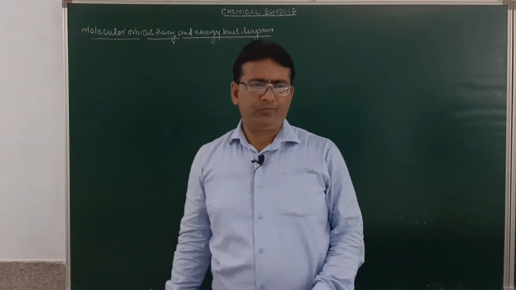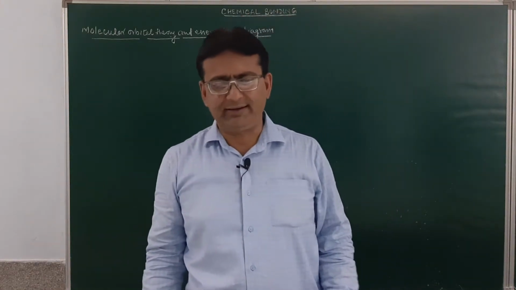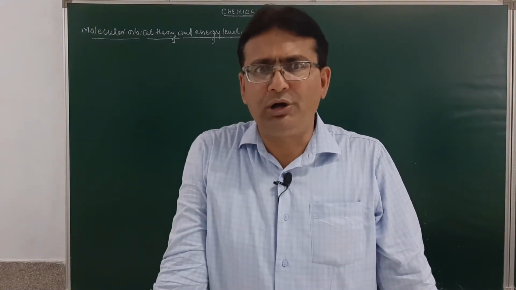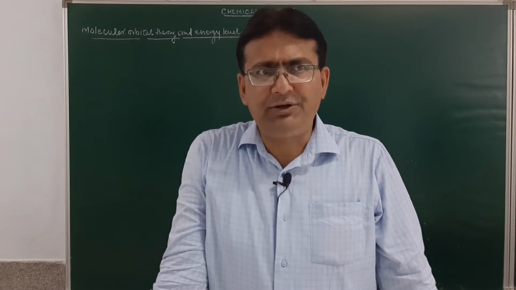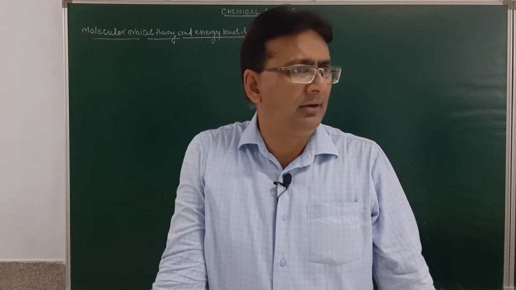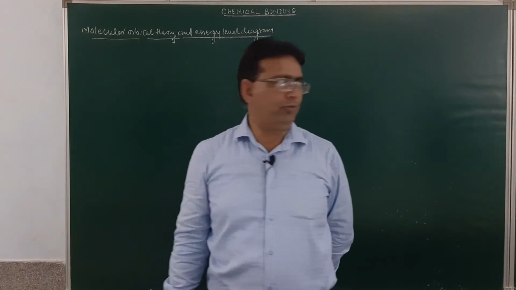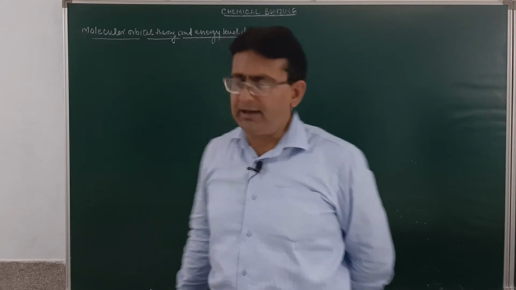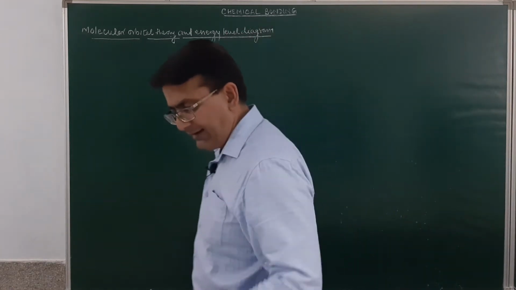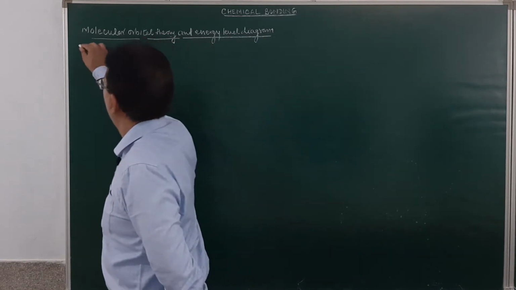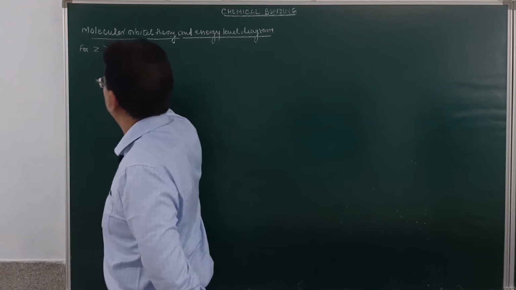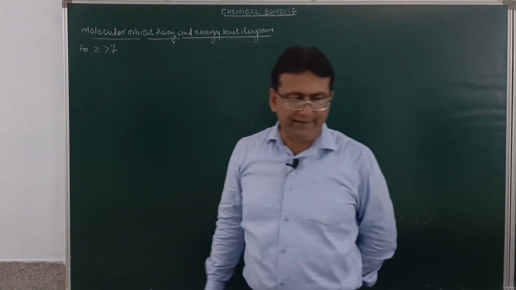Good morning, students. As you know, in our previous lecture we were discussing molecular orbital theory and the molecular energy level diagram. In that, we gave the energy level sequence for writing the molecular orbital configuration. Now I will start my lecture from there itself. I told you, for Z greater than 7, what was the energy level sequence?